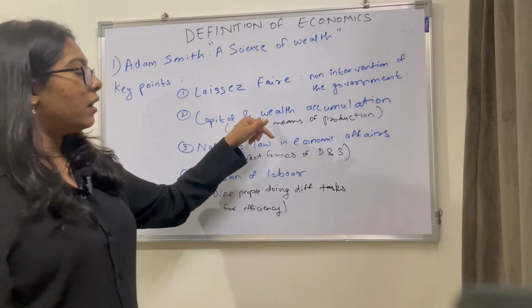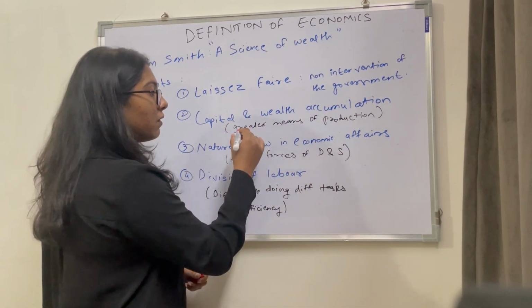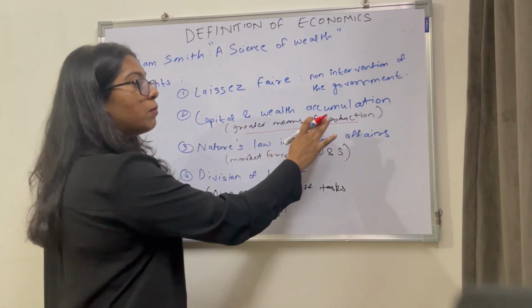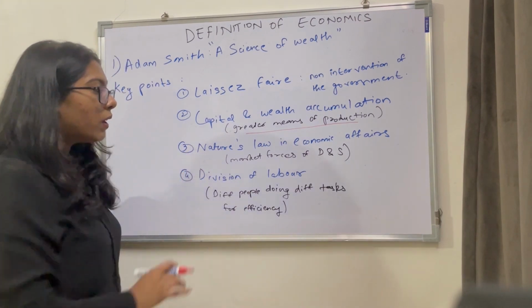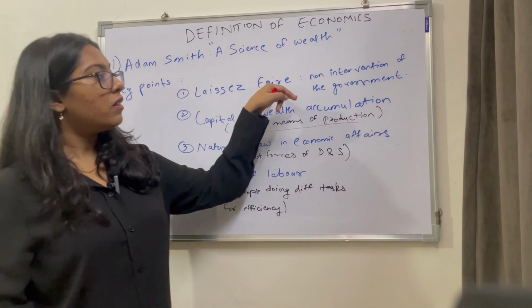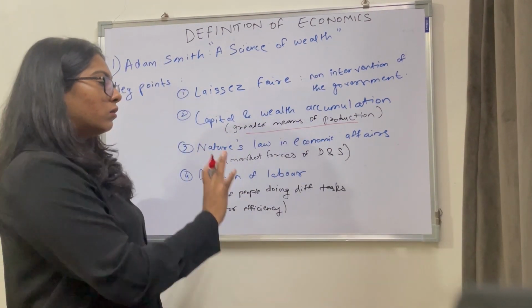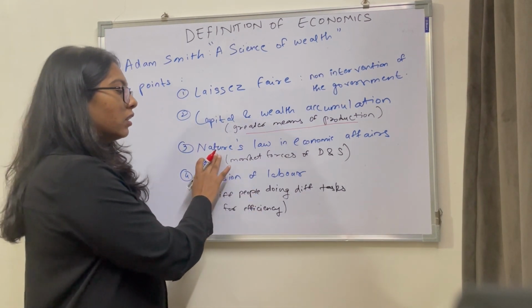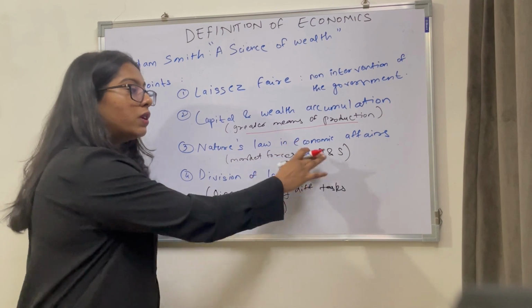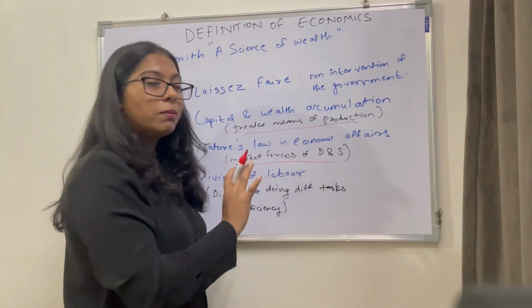Second one is capital and wealth accumulation. What does it mean? It means to achieve greater means of production. Increase capital, only then will production increase. Okay. Third one is nature's law of economic affairs. So now we've said over here that laissez-faire, that is the government won't interfere. So who will interfere? Nobody will interfere, but the nature's law of economic affairs, which means the market forces of demand and supply will work at their best. So market forces of demand and supply.